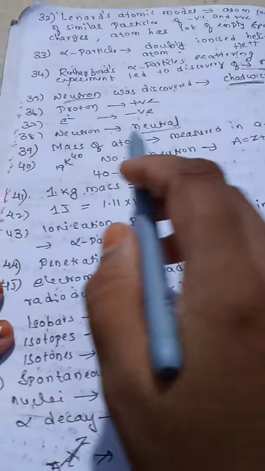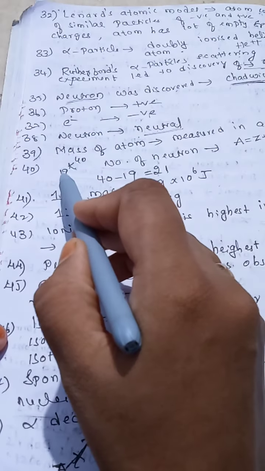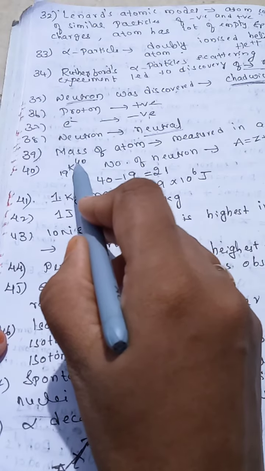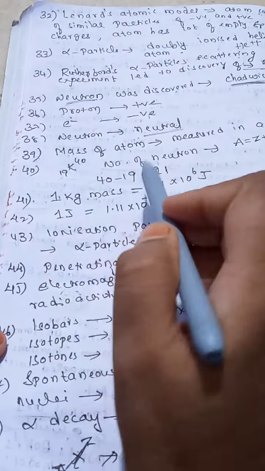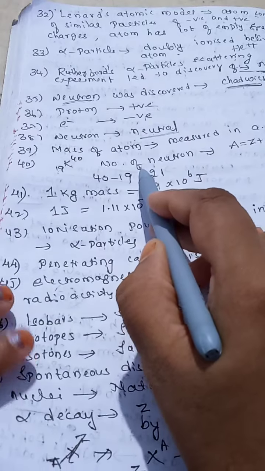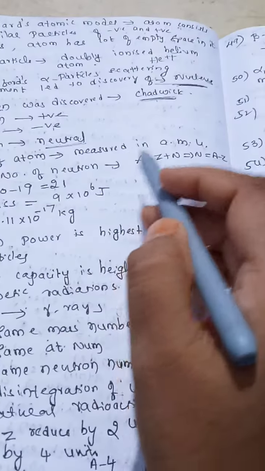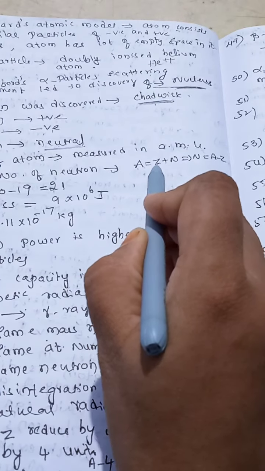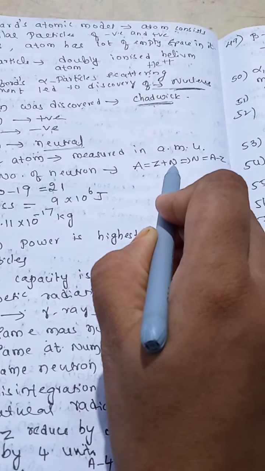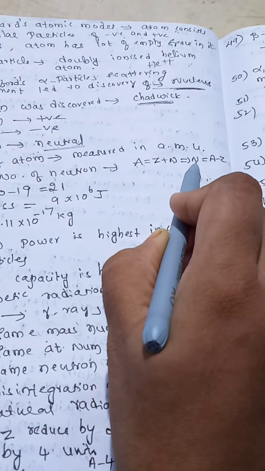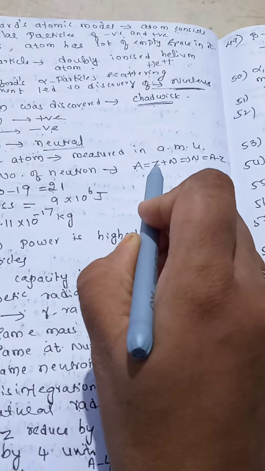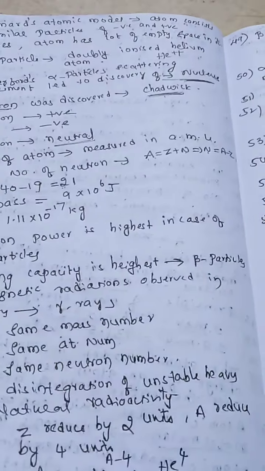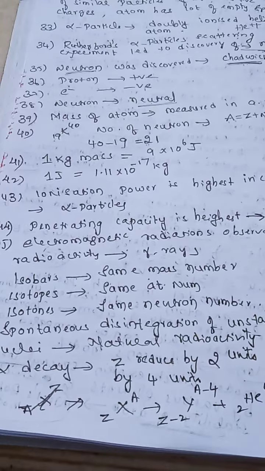Now next, if he asks a question in such a way: potassium 19, 40, where 19 is the atomic number and 40 is the mass number, and he asks to find the number of neutrons. How will we find it? We know mass number is nothing but proton number plus neutron number. So to find the neutron number, you write A minus Z, that is 40 minus 19, which is 21. So 21 neutrons are present in potassium.